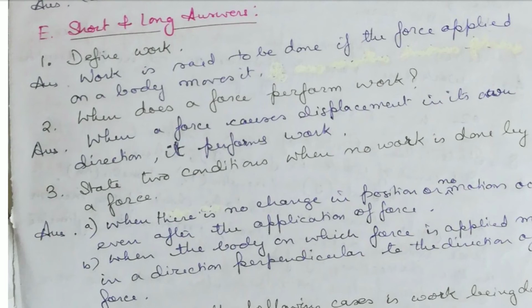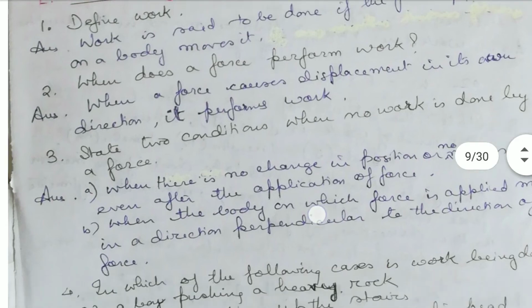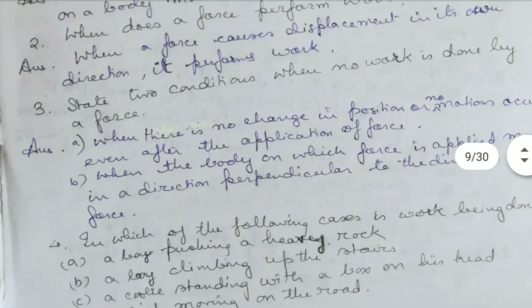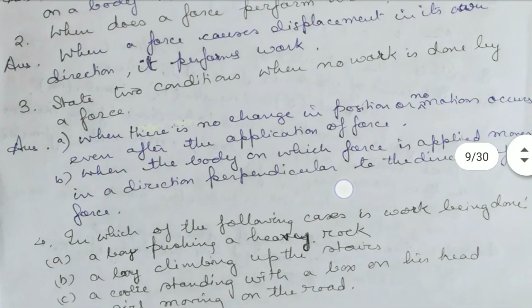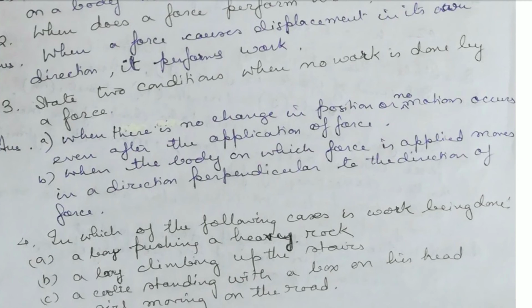When does a force perform work? When a force causes displacement in its own direction, it performs work. State two conditions when no work is done by a force: when there is no change in position or no motion occurs even after application of the force, or when the body on which the force is applied moves in the direction perpendicular to the direction of the force, then no work is done.